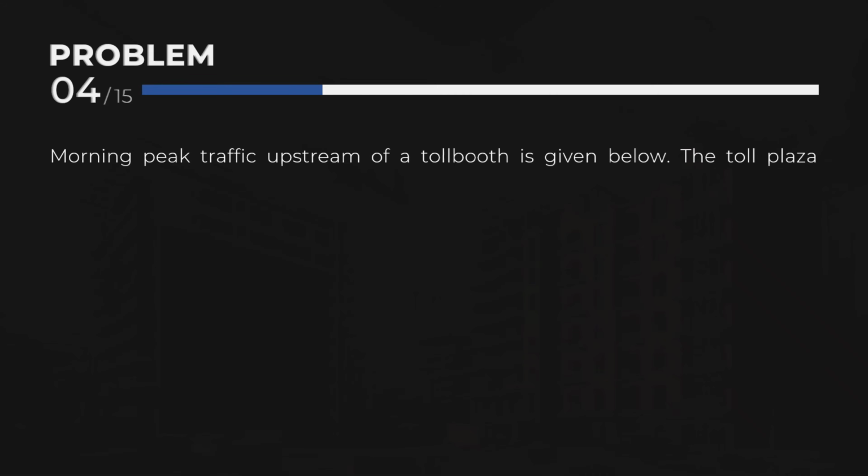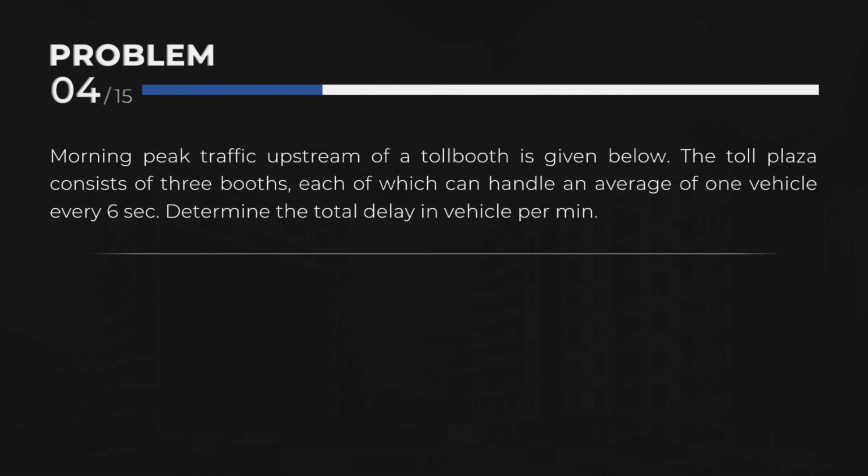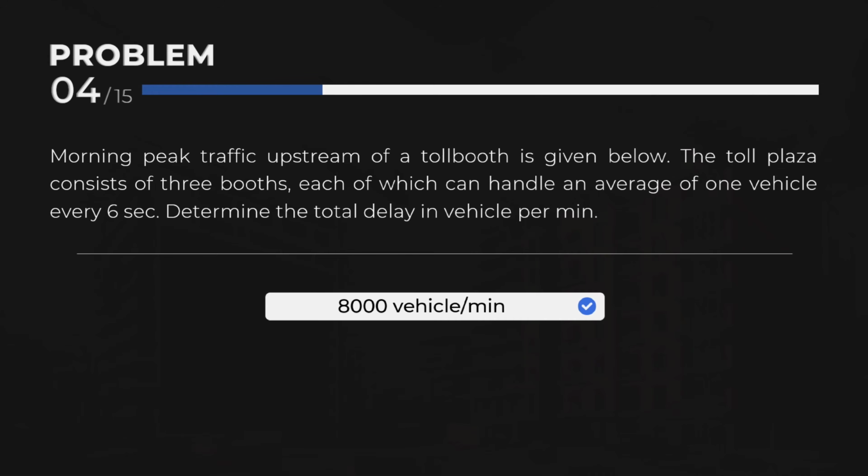Problem 4. Morning peak traffic upstream of a toll booth is given below. The toll plaza consists of 3 booths, each of which can handle an average of 1 vehicle every 6 seconds. Determine the total delay in vehicles per minute. 8,000 vehicles per minute.